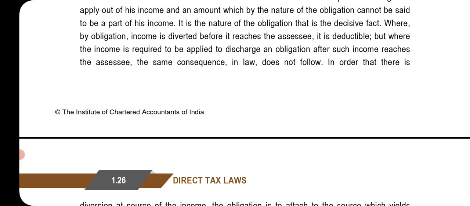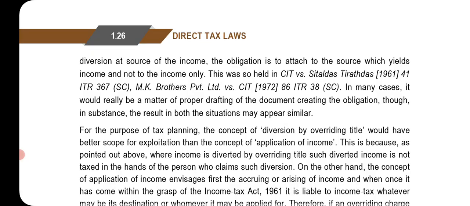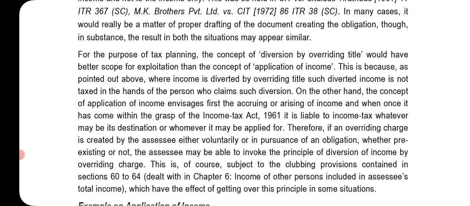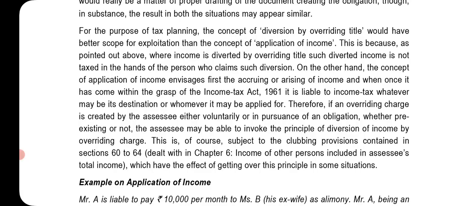In order that there is diversion at source of the income, the obligation must attach to the source which yields income and not to the income only. This was held in CIT versus Hitaldas Tirthadas 1961 and MK Brothers Private Limited versus CIT 1972. In many cases, it would really be a matter of proper drafting of the document creating the obligation, though in substance the result in both situations may appear similar. For the purpose of tax planning, the concept of diversion by overriding title would have better scope for exploitation than the concept of application of income.